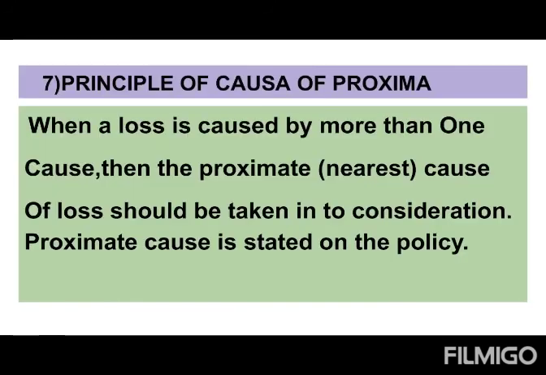The next one is the principle of causa proxima. This is the last one. Sometimes, if an owner of a property is going to take a policy, at the time of taking the policy, in the policy they will write against which loss he is taking the policy. Suppose he has stated, I want one policy worth rupees 10 lakhs against fire because I kept a lot of crackers in my godown.